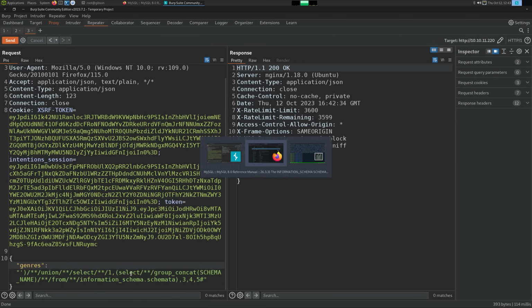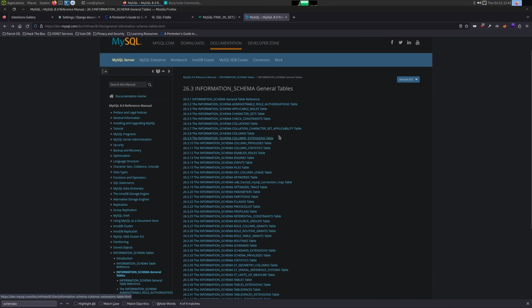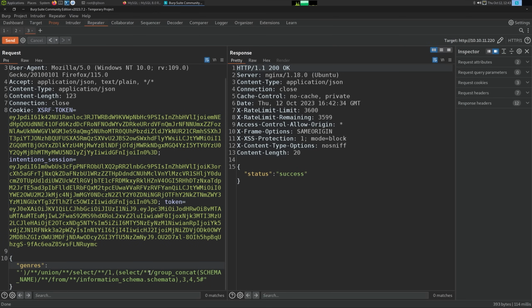So now I want to go back to the documentation, and let's go to columns, and I want table name, column name. So we can do group concat, table name, and then column name.